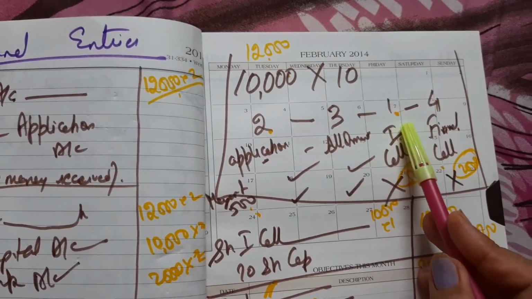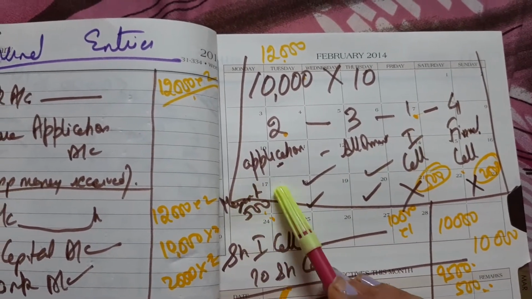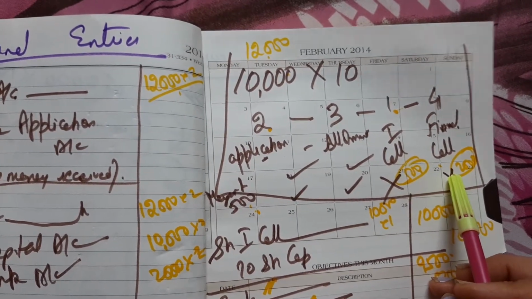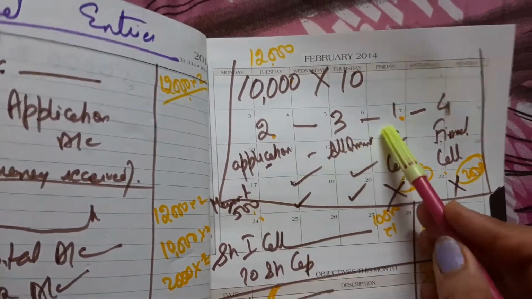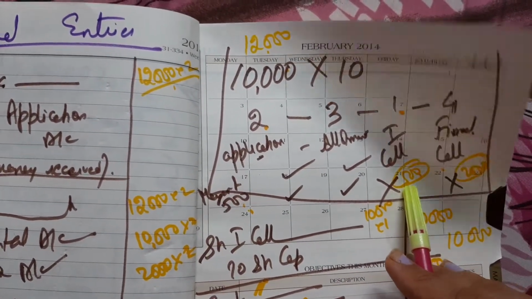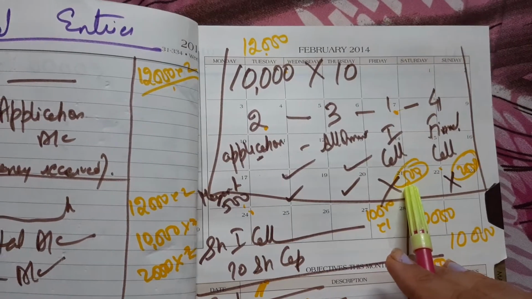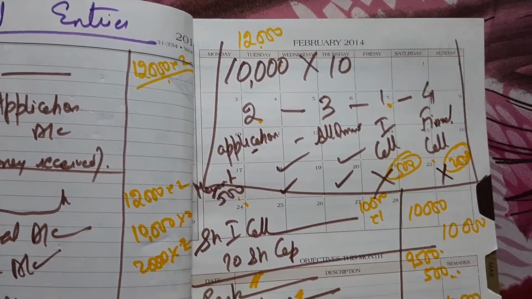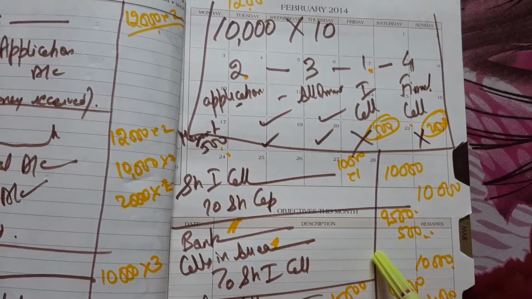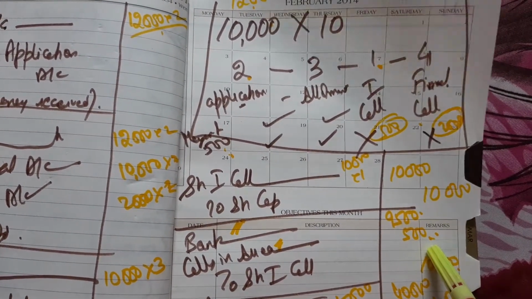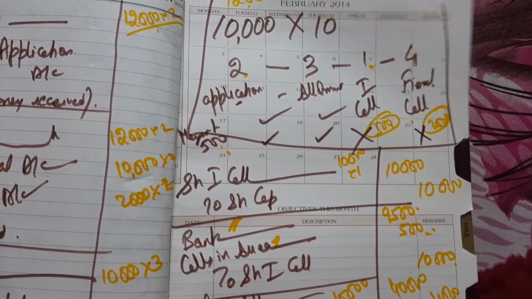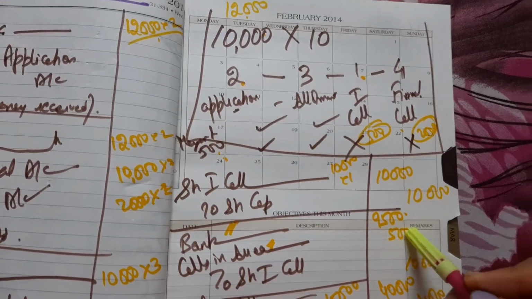Now when we receive the money, we notice that there is one shareholder, Mayank, holding 500 shares. He did not pay the first call and the second call. So how much amount didn't he pay? 500 into 1, that is 500 rupees he didn't pay as first call. So this amount is calls in arrears. As I told you in the last video, this is calls in arrears. So now the entry will be bank account debit, calls in arrears debit to share first call. So 10,000 will come over here, 9,500 to bank, and 500 will be calls in arrears.